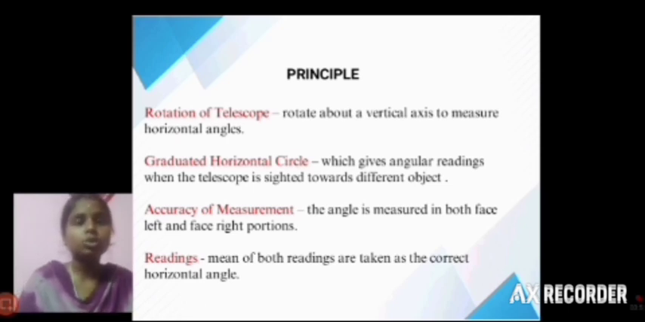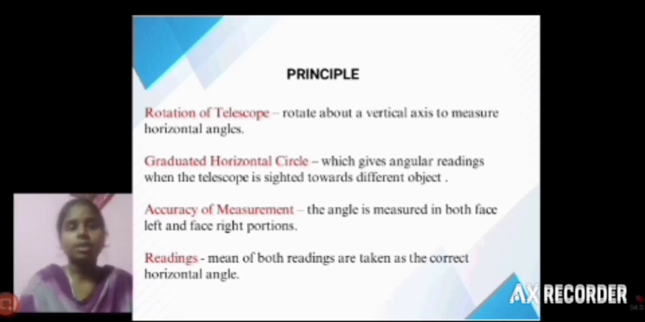Then, principles. The principle contains rotation of the telescope, graduated horizontal circle, accuracy of measurements, and readings. Rotation of the telescope: the telescope can be rotated for both horizontal and vertical angles. For measurement of horizontal angles, it is rotated about the vertical axis. Next, graduated horizontal circle: the angular readings are taken by turning the telescope towards different objects.